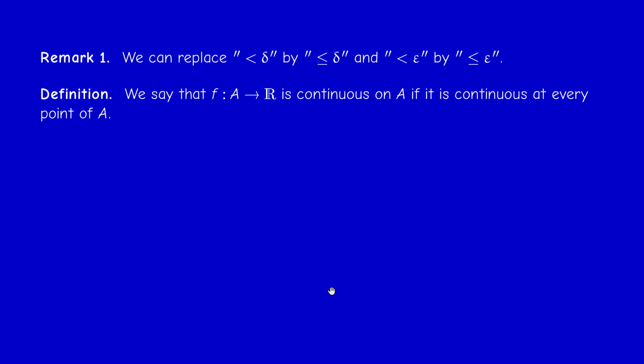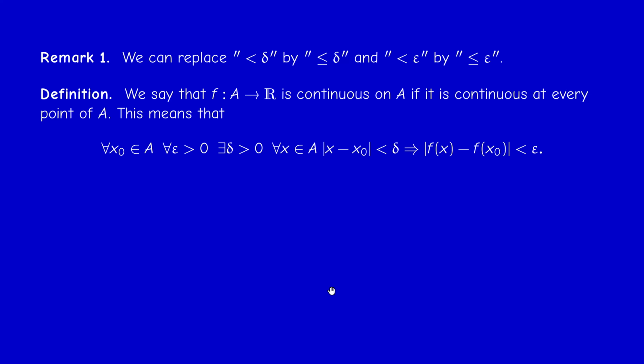And now, as I said, f is continuous on a set capital A if it's continuous at every point of capital A. Okay? So if I want to write this condition, f is continuous at every point x0: for every x0 in A, and for every epsilon positive, I can find a delta positive such that for all x in A, if the difference between x and x0 is less than delta, then the difference between their images is less than epsilon. So in general, the order of the quantifiers here is very important actually. So usually delta depends on x0 and epsilon.